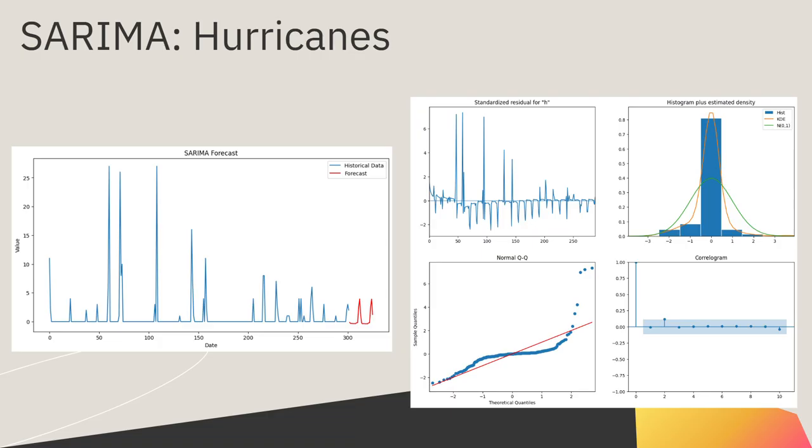The next thing I did, once I made a predictive model that could tell us about the price, was look at the frequencies. I used SARIMA for this. It's a seasonal ARIMA. So essentially what it's doing is looking at trends that are seasonal. So hurricanes would be a good example of that because there is a hurricane season.